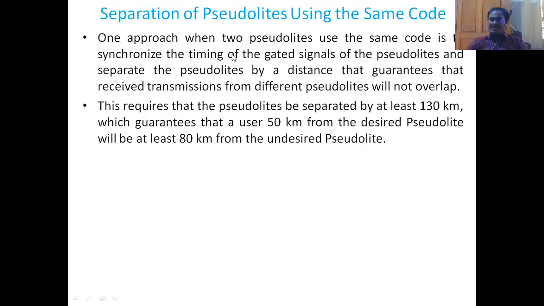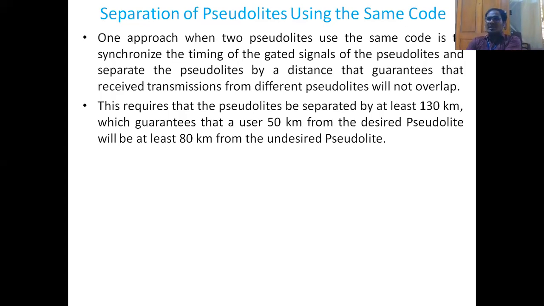They will be synchronized. Synchronize the timing of the gated signals of the pseudolites and separate the pseudolites by a distance that guarantees that received transmissions from different pseudolites will not overlap. By using distance, we can separate pseudolites using the same code.